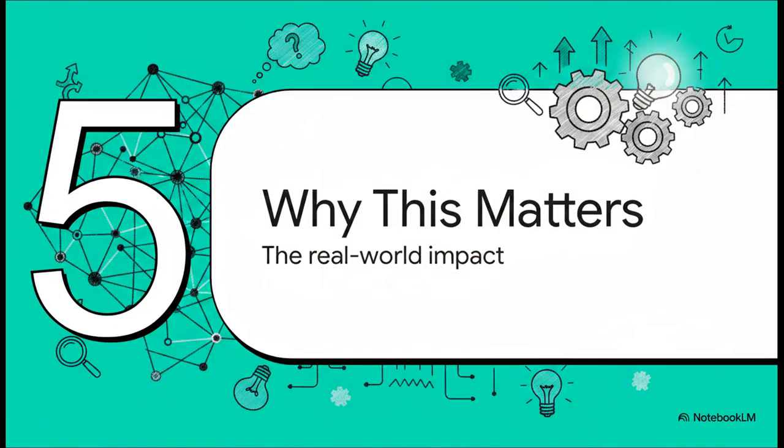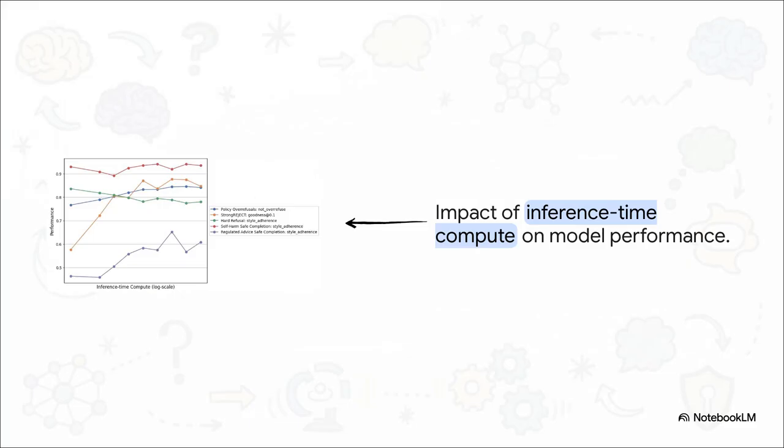And finally, Section 5, why this matters now. Let's take a step back and look at why this specific paper from OpenAI is so vital for the trajectory of artificial intelligence. First, consider the impact of inference time compute. This research proves a simple but profoundly important concept. The more time you give the O1 model to think, the more compute it uses right at inference time, the safer it becomes on complex problems.